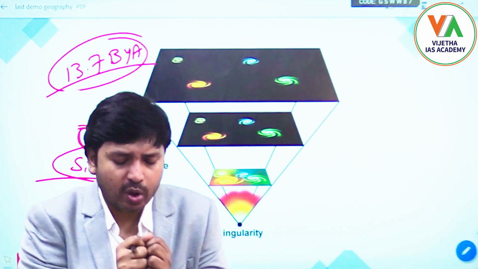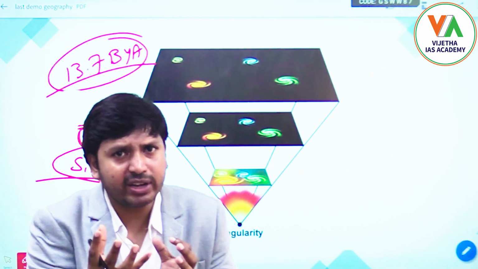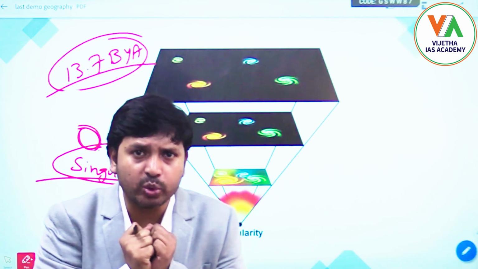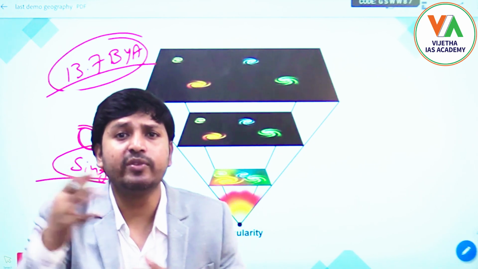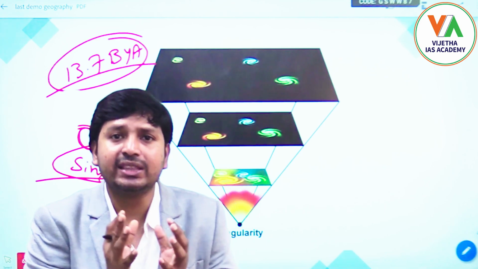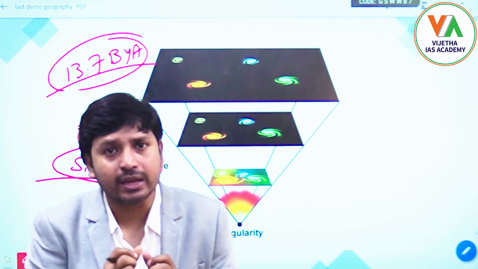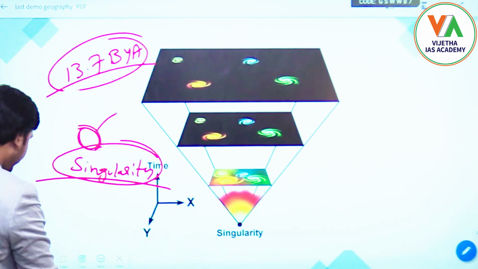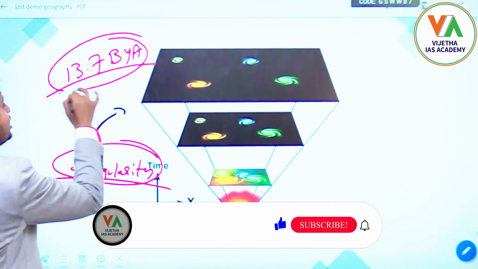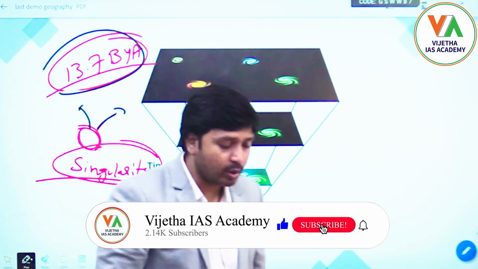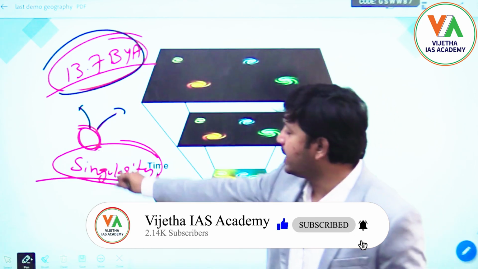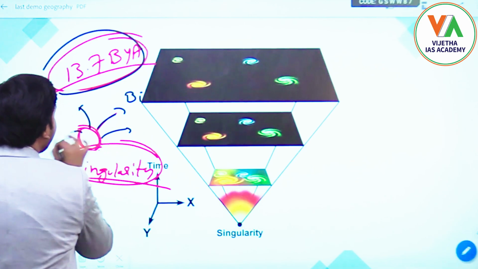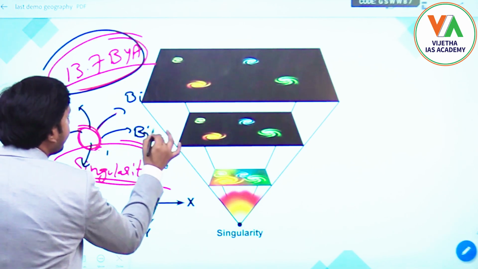So gravity is trying to pull, because high density means high gravity. Gravity will try to pull objects towards it, but the temperature is there, so that temperature will try to push apart the particles inside. Because of this contrast, a kind of explosion will take place, which occurred 13.7 billion years ago. A kind of explosion took place from this singularity, which is called the Big Bang.